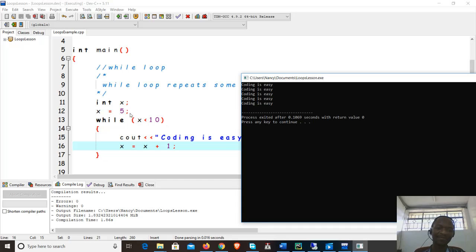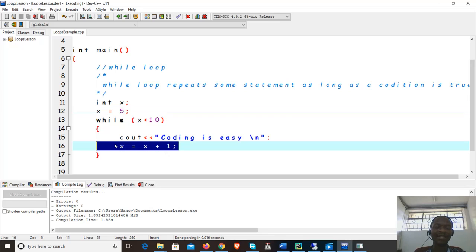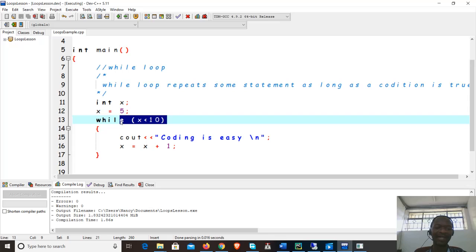So what are we having here? We have a case where the condition is true and the program will repeat, and then we have something that is making the value of x go towards the situation where the condition is going to become false so as to make the loop terminate. So a loop must not run infinitely. It should run and stop at some point. However, this basically illustrates how we write the while loop in C++. Now let's see how we can do the same thing using the other loop, the for loop.